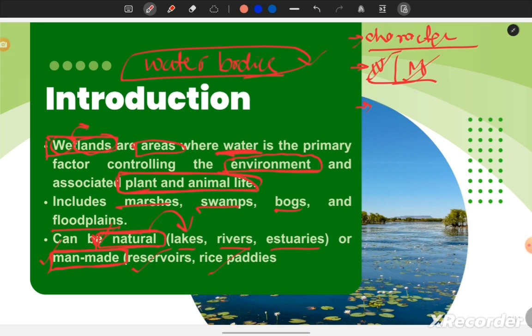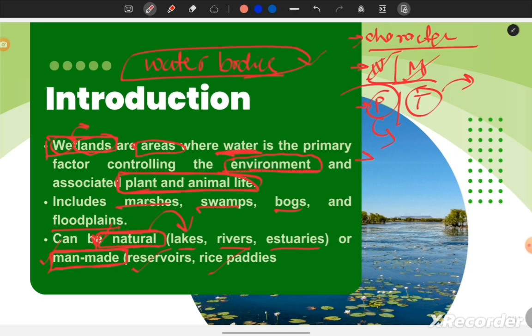The second characteristic is that the water of wetlands can be of permanent type or temporary type. Permanent means throughout the year there is water in that water body. Temporary means only for some time period or for a particular season there is water in the water body, and otherwise in other seasons or other time periods the water is not there.